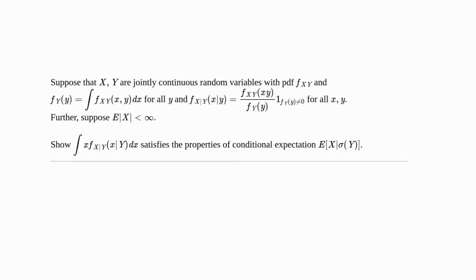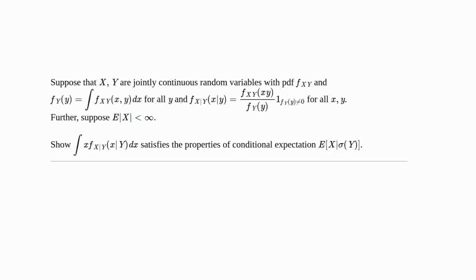This question is about finding what we will learn to be a regular conditional probability in the case that we have two random variables that are jointly continuous. So in particular, the variable X that we're taking the expectation of and the variable Y that we're conditioning on are jointly continuous. In this case, we take the marginal f_Y by integrating out x, and then we form the conditional density f_{X|Y} as the joint over the marginal in y. And we do that for all x and y such that the density for y is greater than 0.